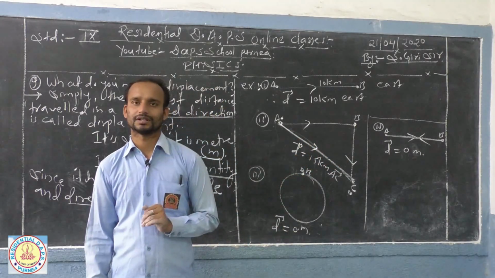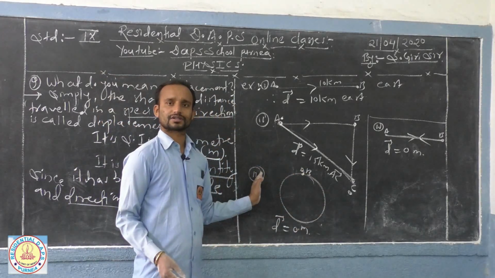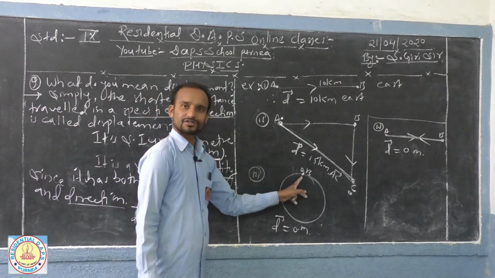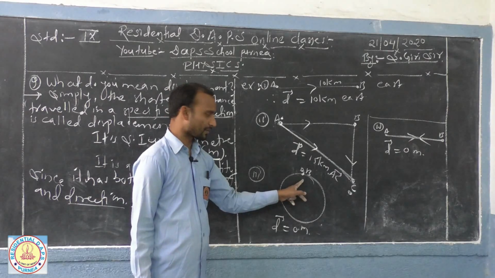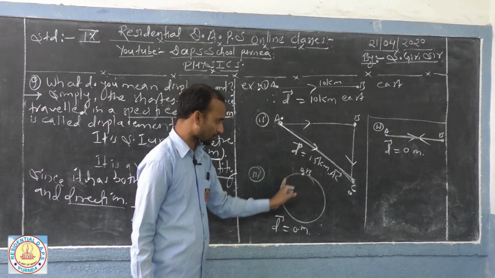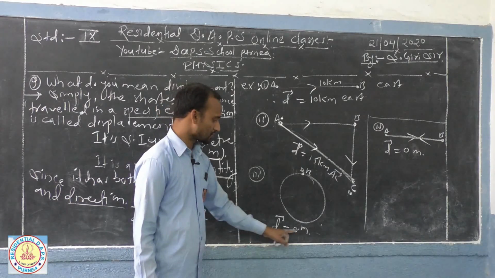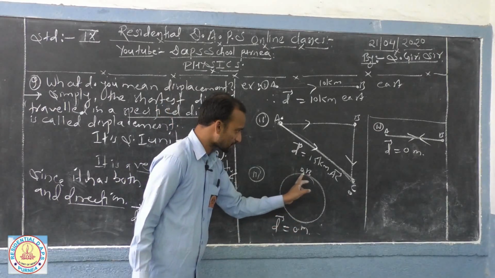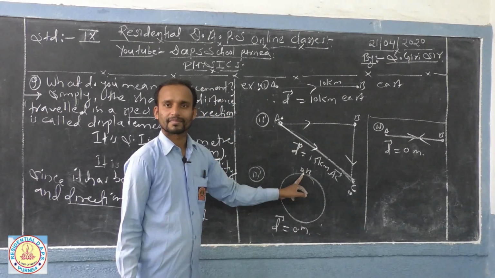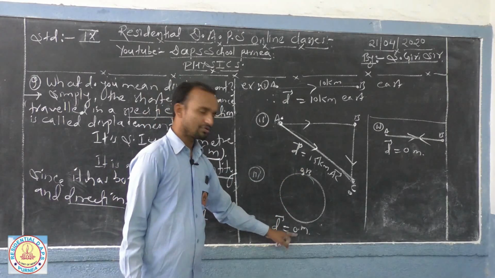For circular condition, means when a body is moving in a circular path, what is the displacement at the time? Because not to forget, in distance covered we have written the length of the entire circumference, means perimeter of that circular path, as distance covered. But here displacement becomes 0. Because what is the shortest distance between the initial point A and the final point? There is no distance, because there is zero distance. So displacement is therefore equal to 0.